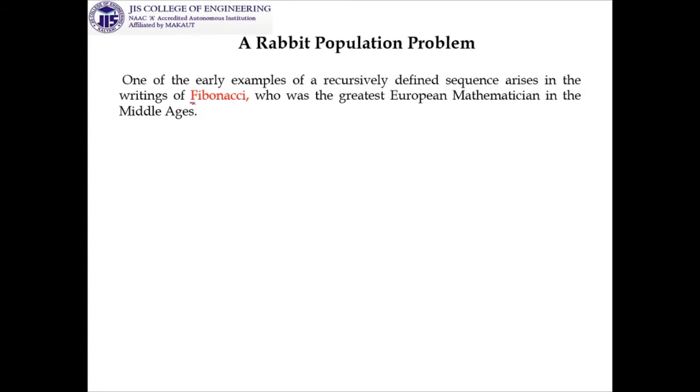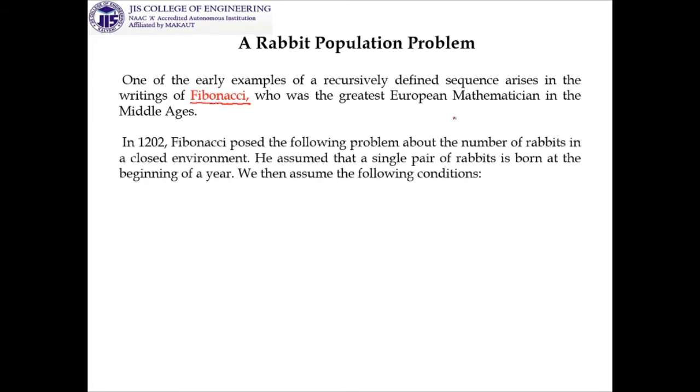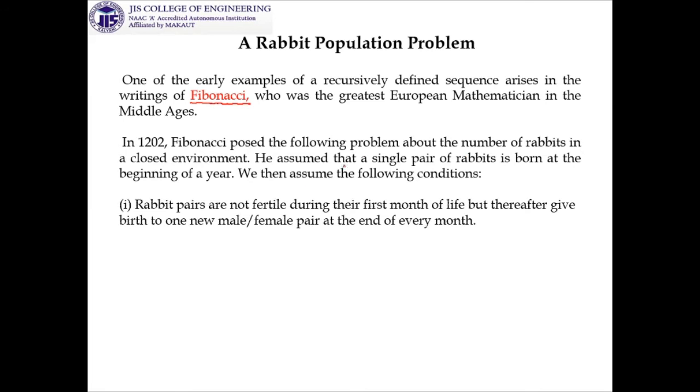I think all of you, those who have a computer science engineering background, know the name Fibonacci. He was a European mathematician in the Middle Ages. One problem he posed was on rabbits, and it is calculated starting at the beginning of a year. So what are the conditions?